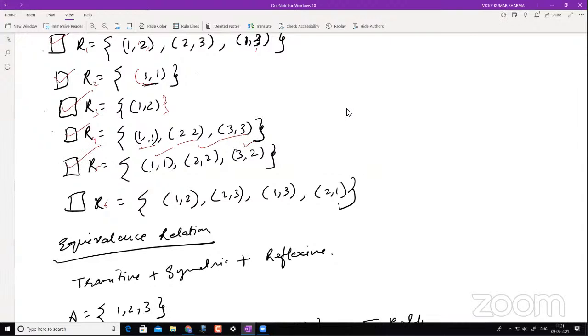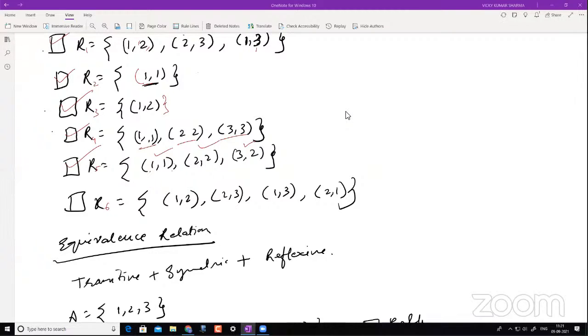Now come to this R6. This is interesting. Is it transitive or not? Most of you say yes, some say no. Just put it in the chat. R6: no. Why? Let's understand that.